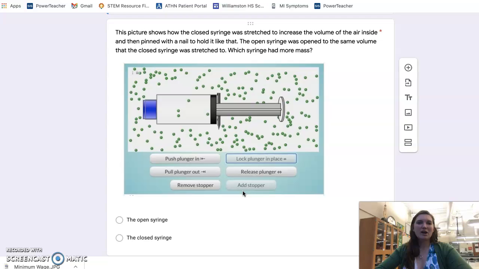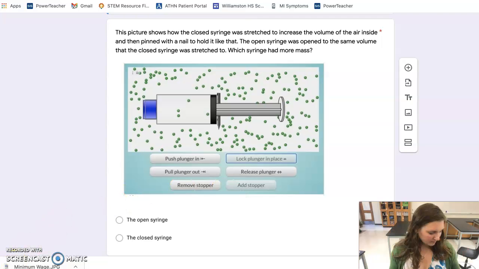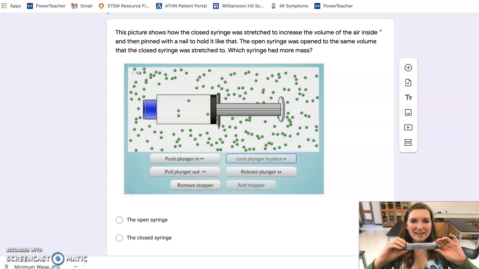Then we had this question: this picture shows how the closed syringe was stretched to increase the volume of the air inside of it, and then pinned with a nail to hold it like that. The open syringe was opened to the same volume that the closed syringe was stretched to. Let me show you this with some actual syringes. Okay, so here's what we have. We have a syringe that has been opened.